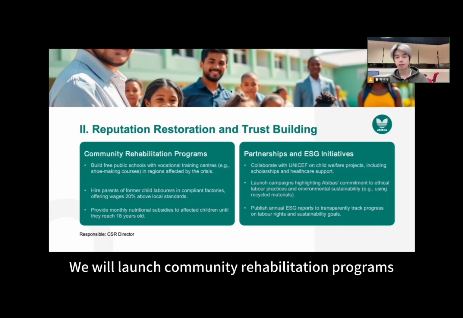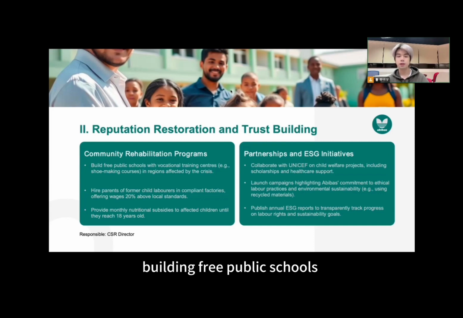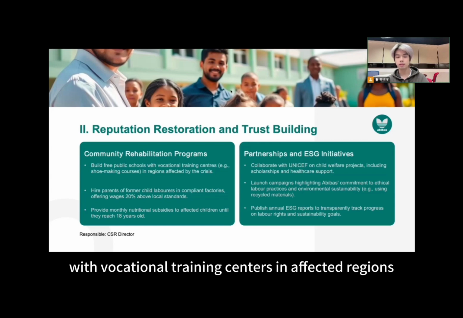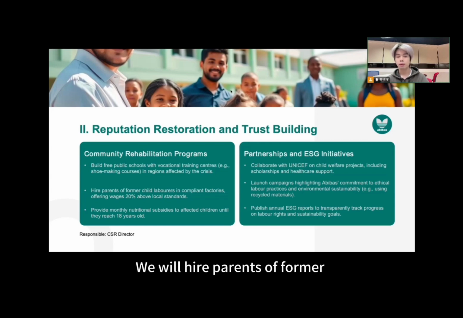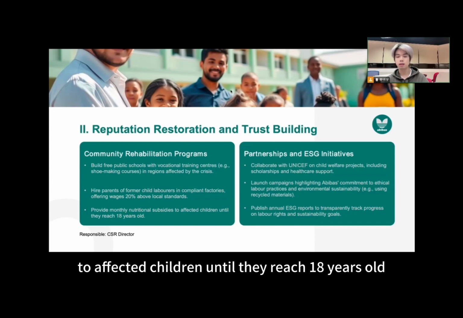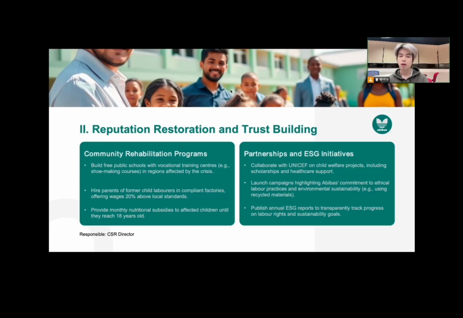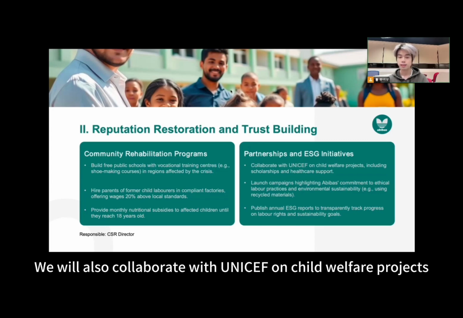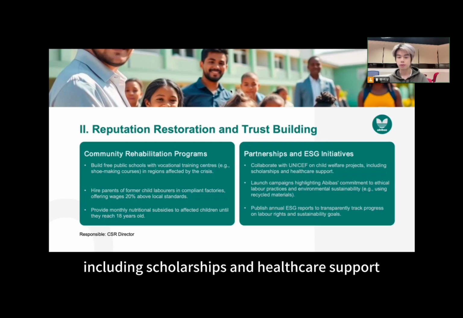We will launch community rehabilitation programs, building free public schools with vocational training centers in affected regions. We will hire parents of former child laborers in compliant factories, offering wages 20% above local standards, and provide monthly nutritional subsidies to affected children until they reach 18 years old. We will also collaborate with UNICEF on child welfare projects, including scholarship and healthcare support.